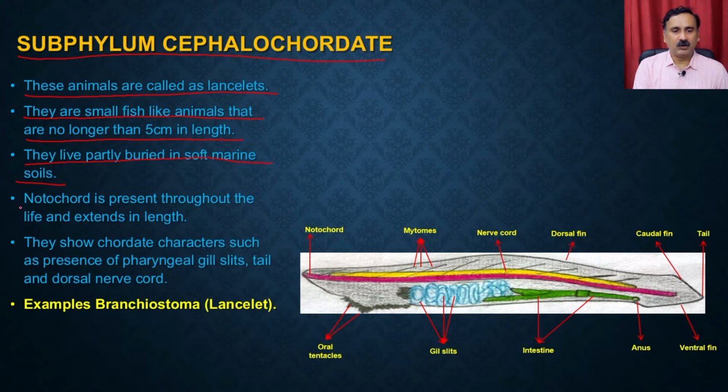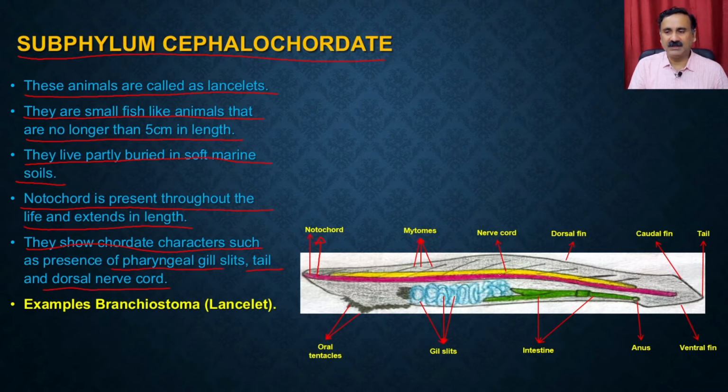The notochord is present throughout life and extends in length. This pink colored thing is the notochord, and it extends throughout the length of the organism. They show the chordate characters such as the presence of pharyngeal gill slits, tail, and the dorsal nervous system.